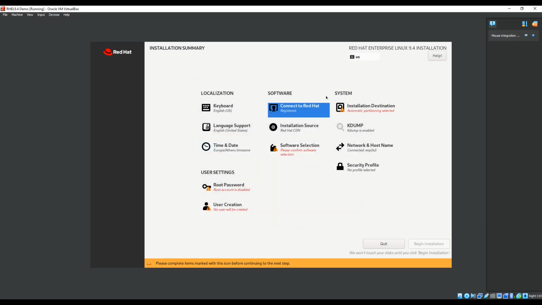The difference between NAT and bridged is that NAT mode will mask all your network activity as if it came from the host operating system. So it'll share the same IP. Whereas bridged mode will receive its own IP address. It'll receive its own unique IP address. So yeah, let's move forward.